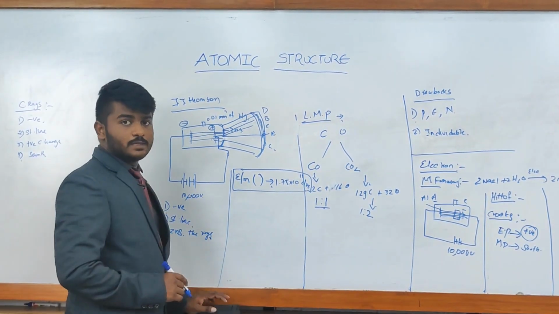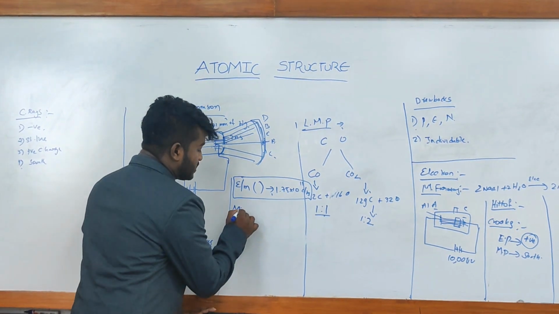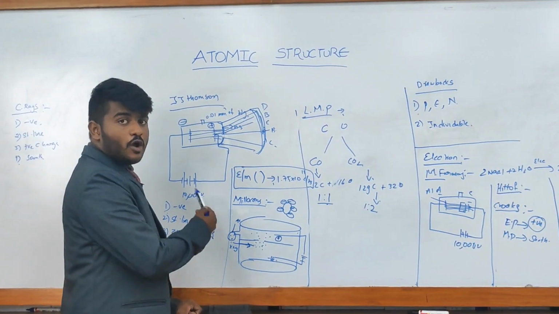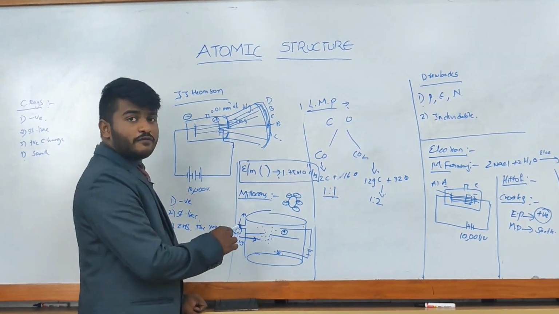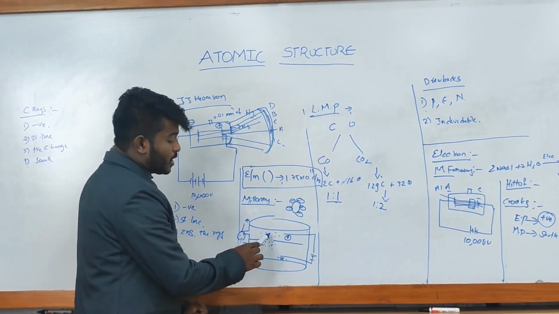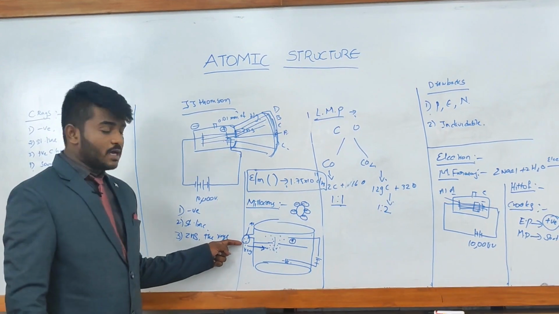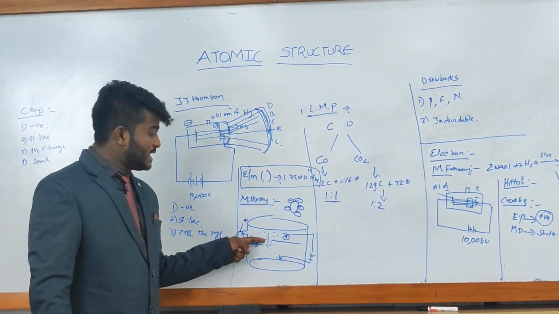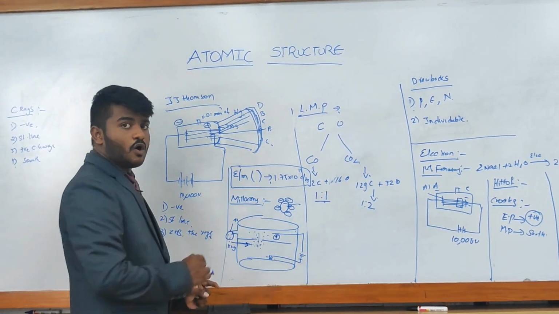Then a scientist known as Millikan did the oil drop experiment. Here he takes a container with an atomizer, which contains oil drops. When the oil drops fall through this hole and X-rays pass through this area, it releases electrons. This is the oil drop, and these are the electrons colliding with the oil drop.